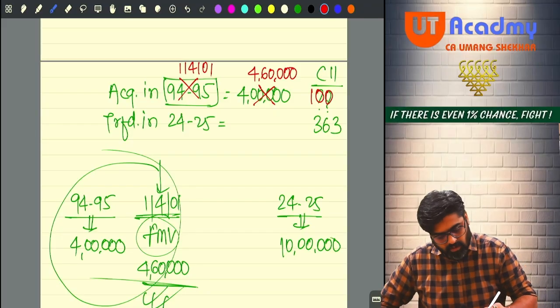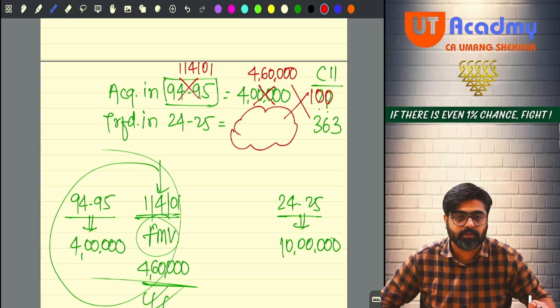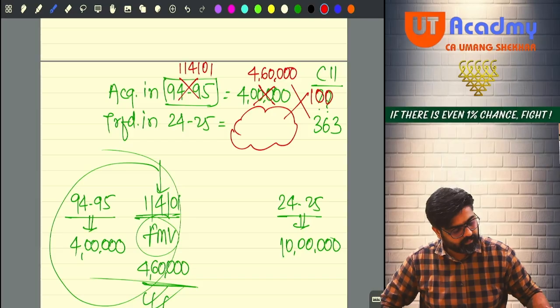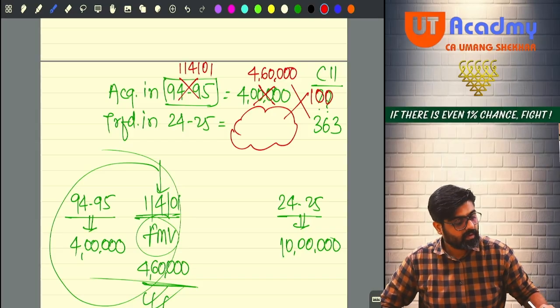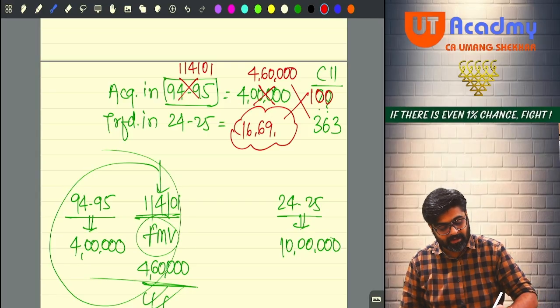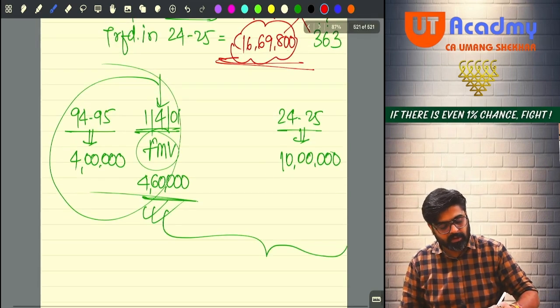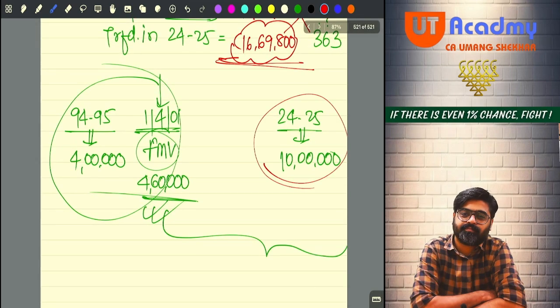So now do one thing. 460 into 363 divided by 100. Now you will get the index cost of acquisition. Do it. 16,69,800. And see, you have transferred that asset for only 10 lakhs.